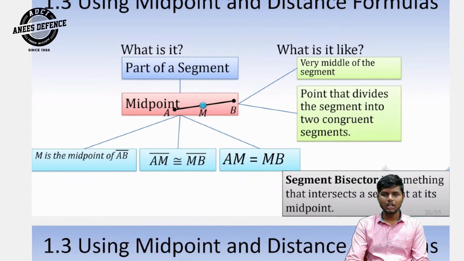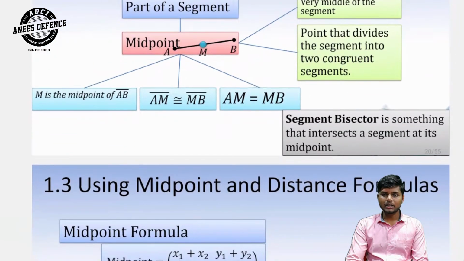M is the midpoint of AB, means segment AM is congruent to segment MB. AM equal to MB. What is it like? Very middle of the segment. This is the example. Point that divides the segment into two congruent segments. Segment bisector is something that intersects a segment at its midpoint.